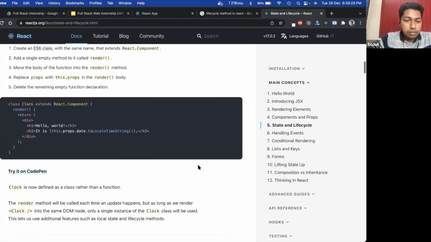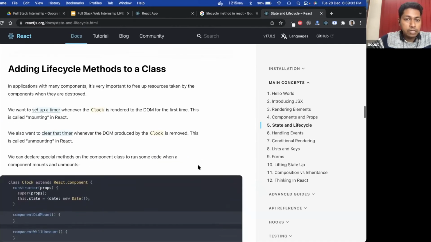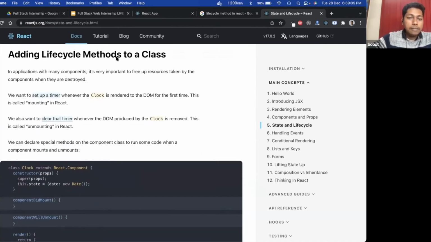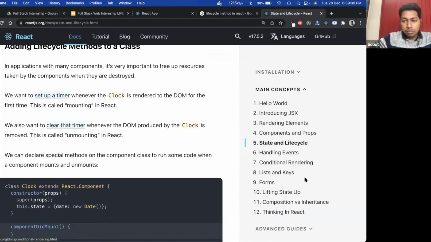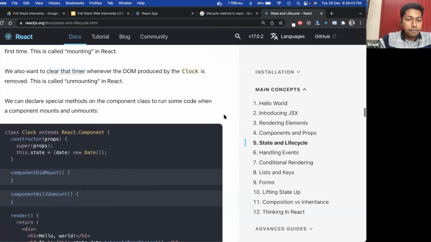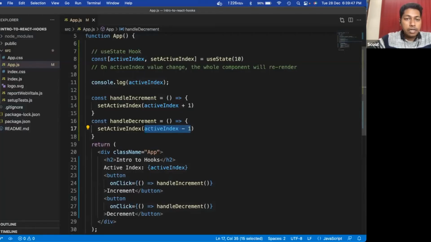Wait a minute. Yes, so adding lifecycle methods to the class. Is it visible, guys? I think it is visible, right? Okay, so this is a class based component.